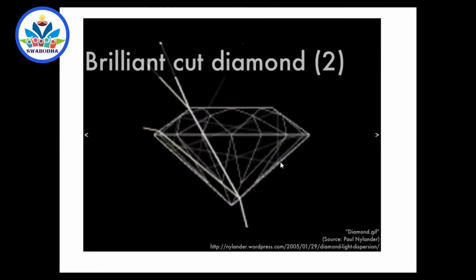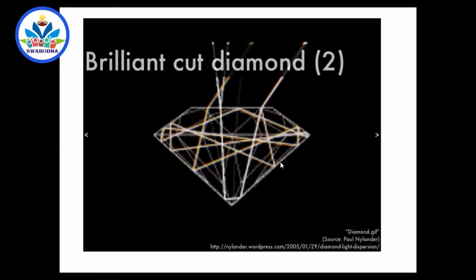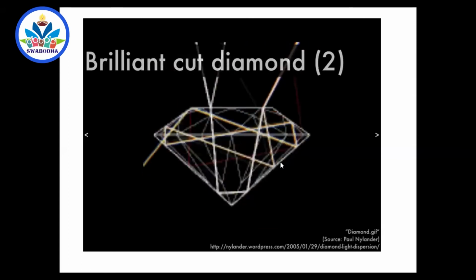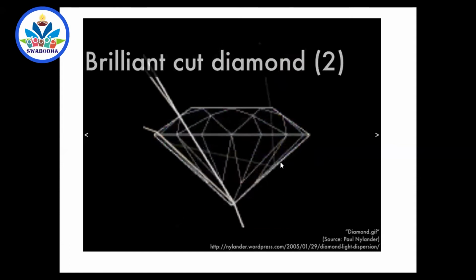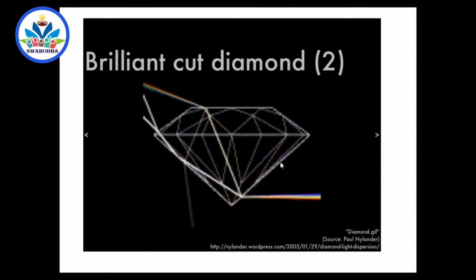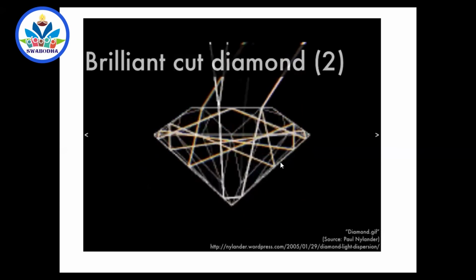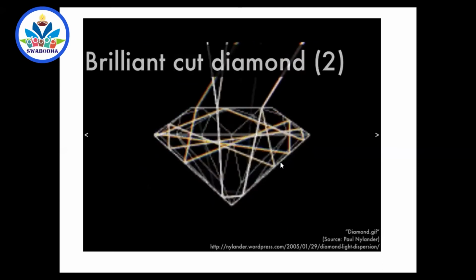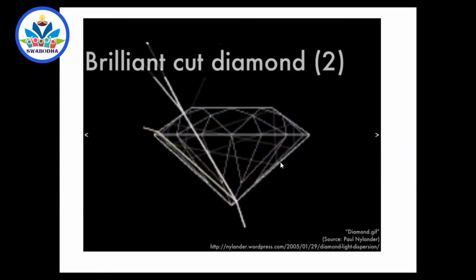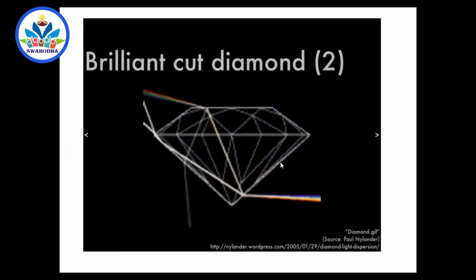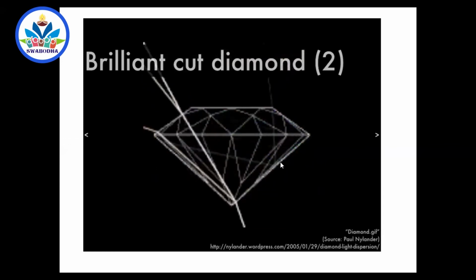The more the refractive index of the medium, the lesser is the critical angle needed for total internal reflection. That means for diamond, the refractive index is more. What do you mean by that? It needs less critical angle. Say, I take an example like 30 degrees. For 30 degrees itself, the total internal reflection starts.